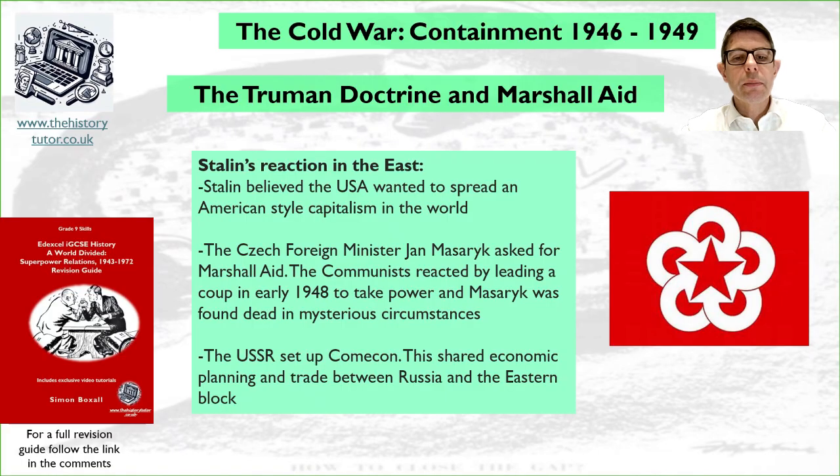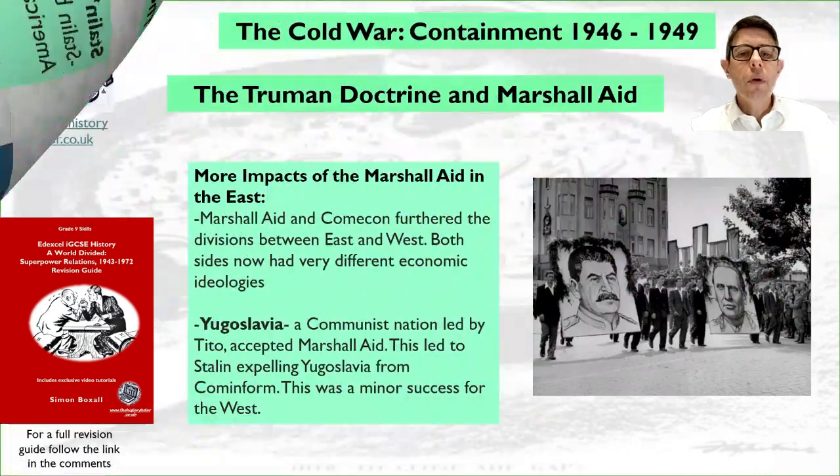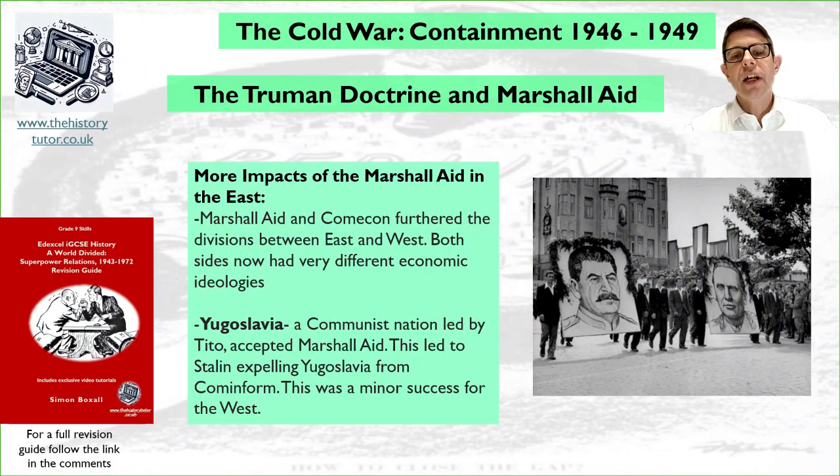It shared economic planning and trade between Russia and the Eastern Bloc. They shared ideas like five-year planning, and they shared their farming ideas like collectivisation, which were very much the ideas of the Russian economy. There's more impact of Marshall Aid in the East. Marshall Aid and Comecon furthered divisions between East and West. Both sides now had very different economic ideologies. Again, ideological difference has been cemented.